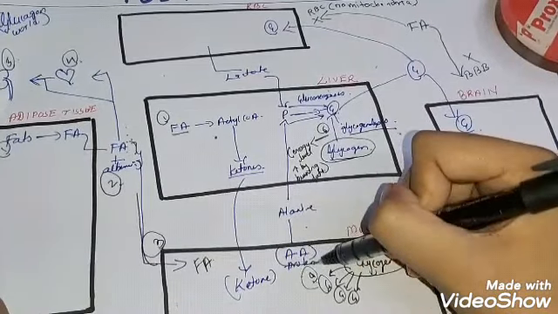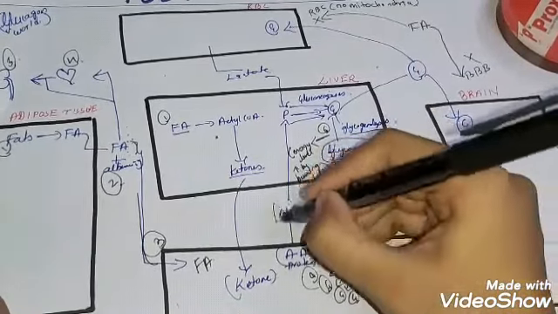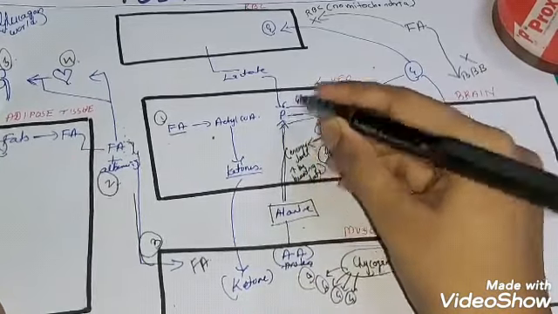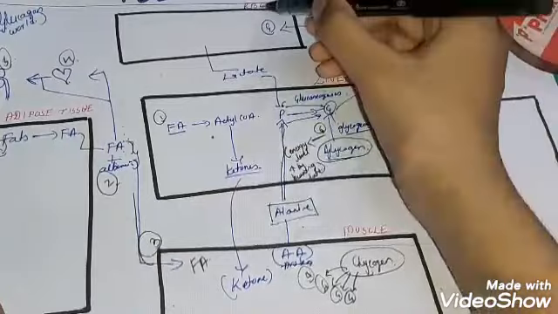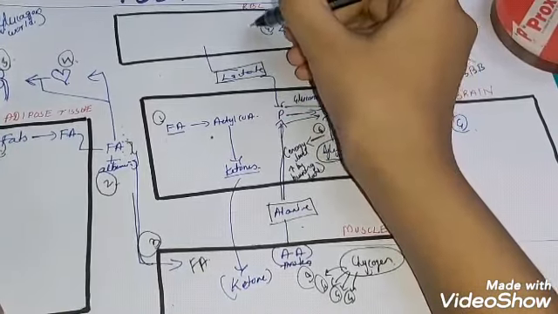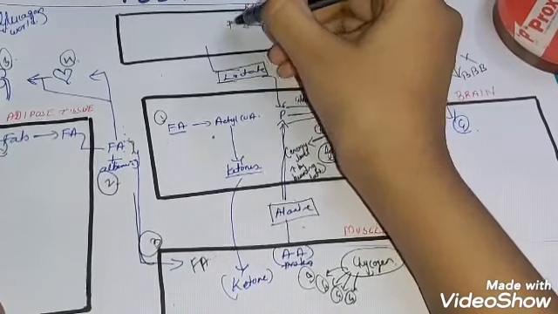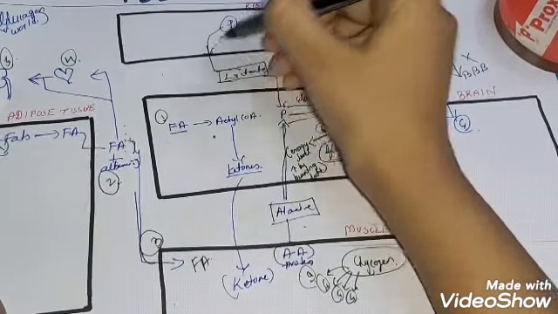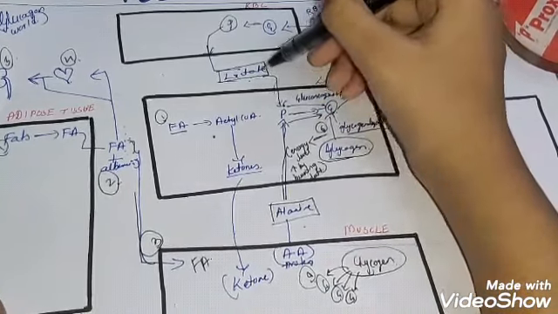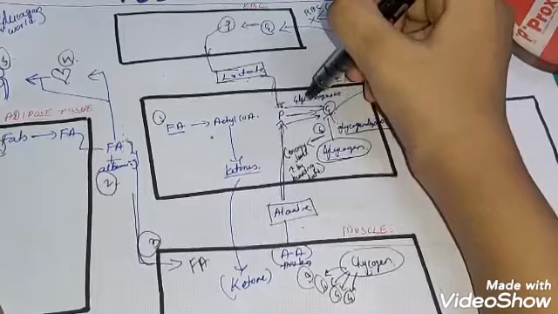Muscles have protein, and one of the proteins is alanine. Alanine will be supplied to the liver to undergo gluconeogenesis, and also the lactate. We have seen that in RBC the glucose forms into pyruvate, and the pyruvate will form into lactate. So the lactate is given out to the liver for recycle. This lactate will also be used for gluconeogenesis.